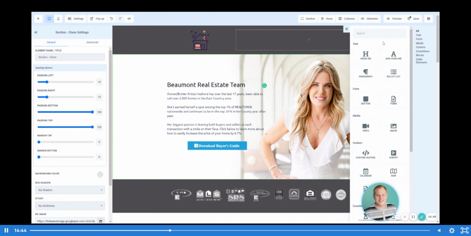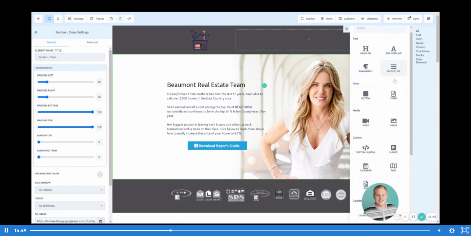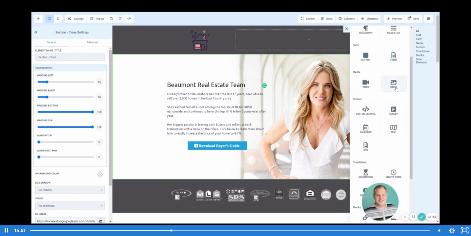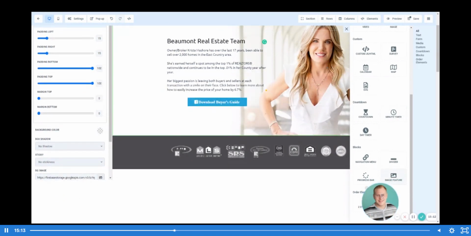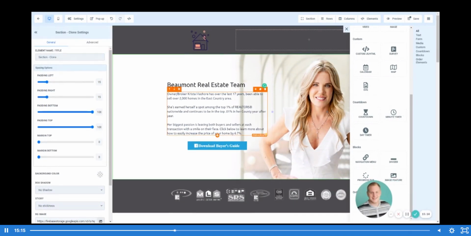So go ahead and look at the right side of your screen. We're going to be able to see headline, subheadline, paragraph, bullet list, button, form, video, image, custom CSS, or custom JavaScript or HTML, right? So this is if you're embedding custom code, something along those lines, surveys, calendars, maps for locations, right? You can upload individual images. We've got countdowns. All of these different options over here on the right, you can add whatever you want and really make this your own.